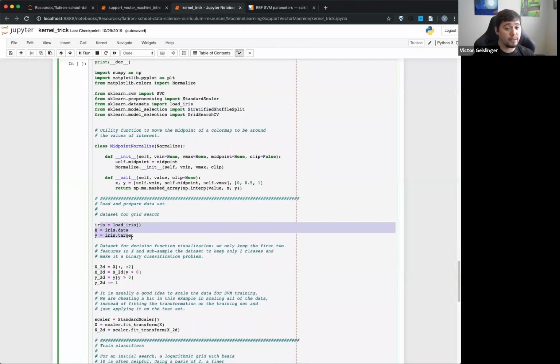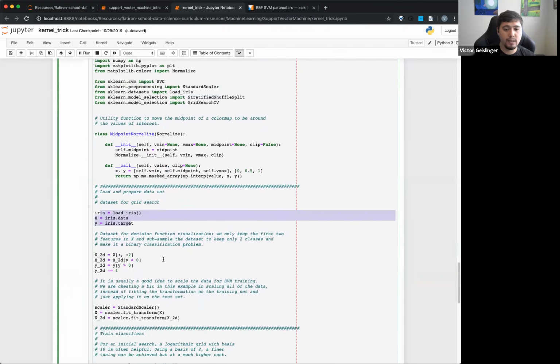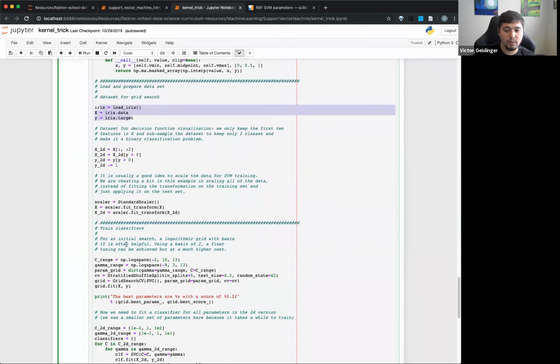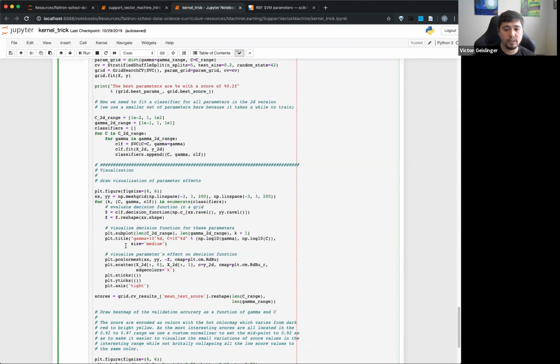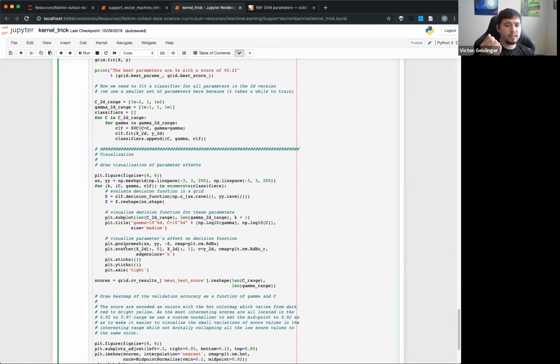I have the good old iris data, coming directly from sklearn. I'm just plotting this out. What we're going to do is adjust our C and our gamma parameters for the support vector machines with an RBF. Essentially we're going to see what happens when we increase C and decrease C, and what happens when we increase or decrease gamma.